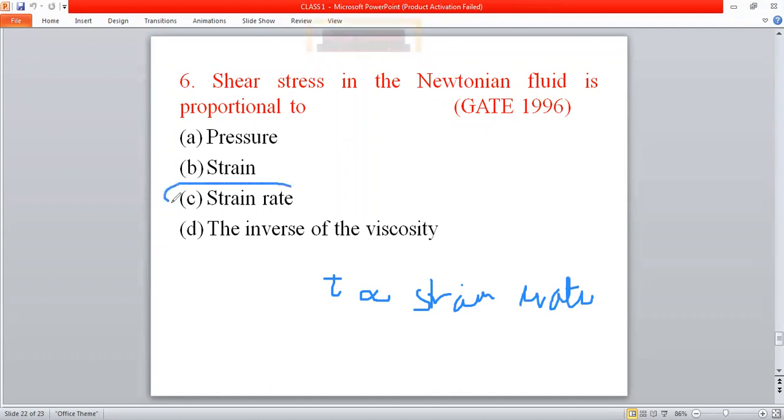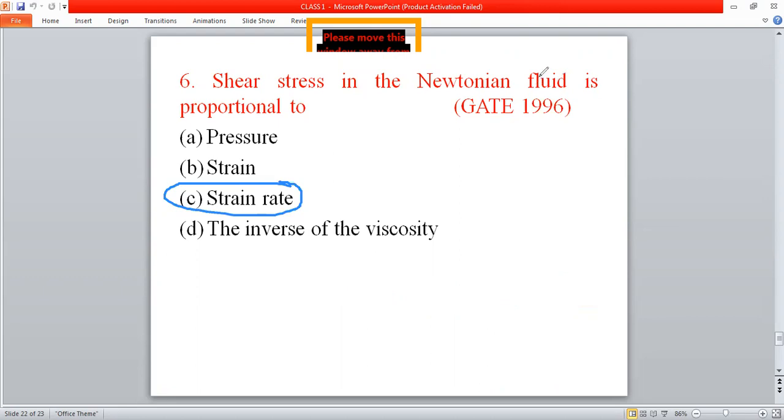If you analyze the questions on fluid properties, you will get to know there are many questions asked from the category of viscosity, so you have to focus more on viscosity. In the fluid mechanics topic, a maximum of 8 marks may be asked, so you have to focus more on fluid properties. Then another topic is losses, major loss and minor loss. Based on these two topics only, they will ask questions.